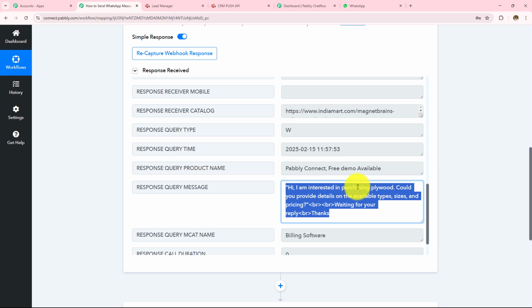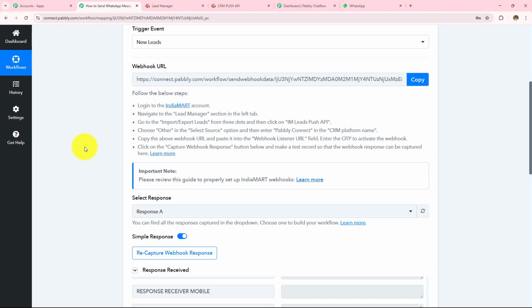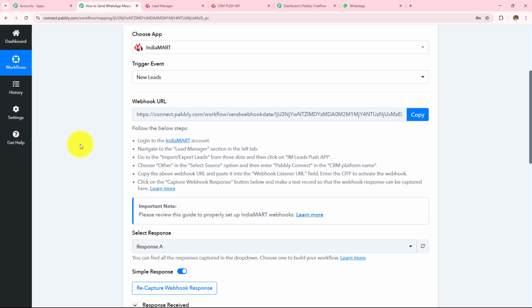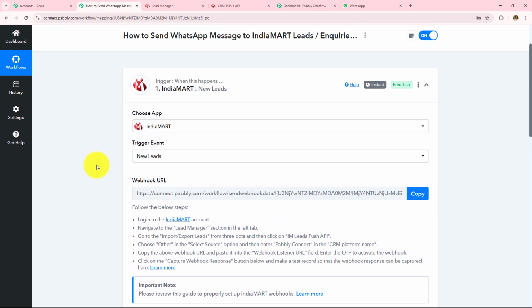Hi, I'm interested in purchasing plywood. Could you provide details on available type, size and pricing? Waiting for your reply, thanks. So here I have received the same exact query, and this means that as soon as I sent the query from my profile to my own business, I received that response here in this workflow, and this shows that the connection setup that we have created with the help of this webhook URL between Pabbly Connect and IndiaMart is successful.